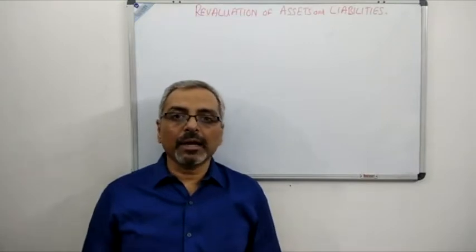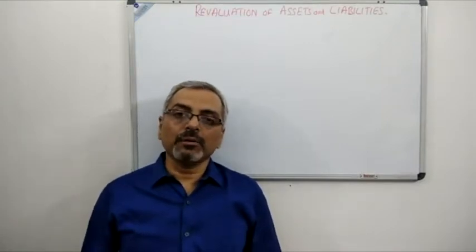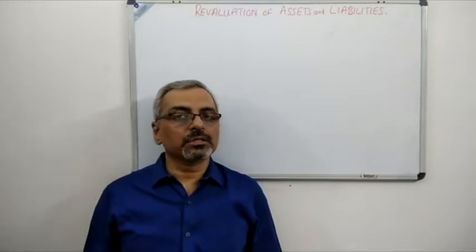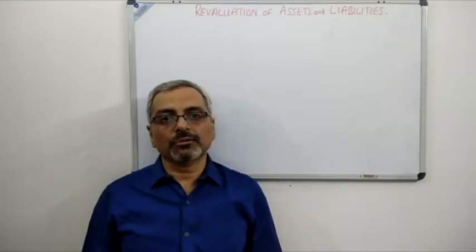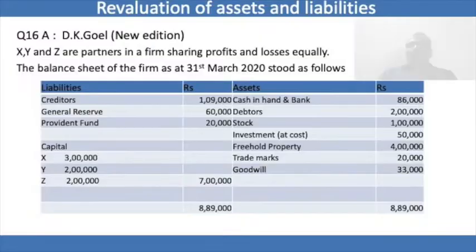With that in mind, we'll start with the revaluation sums, which in this book, D.K. Goodwill, starts from 16a. Now, let us read the question. This is question number 16a of D.K. Goodwill. And you can see that there are three partners, X, Y, and Z, in the firm, sharing the profits and losses equally. The balance sheet is given below, and the balance sheet is on 31st March